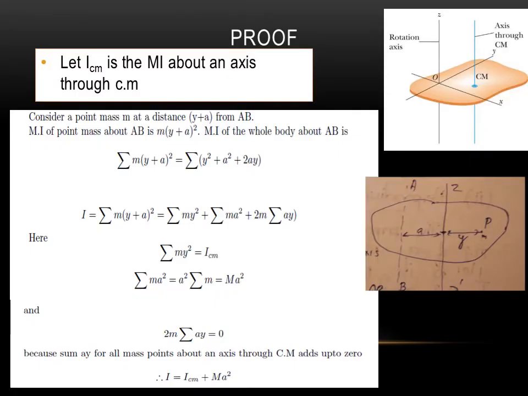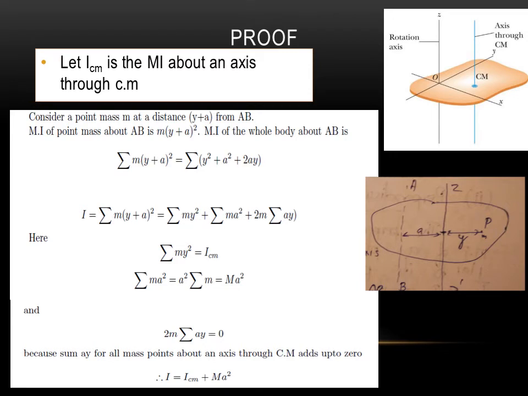Now we will try to prove the parallel axis theorem. Let us consider a rigid body of mass m. Let ICM be the moment of inertia about an axis passing through the center of mass. Then the axis AB is the axis which is parallel to z dash at a distance a. Let us consider a point P which is at a distance y from the center of mass axis, so that the total distance from AB to P will be a plus y.